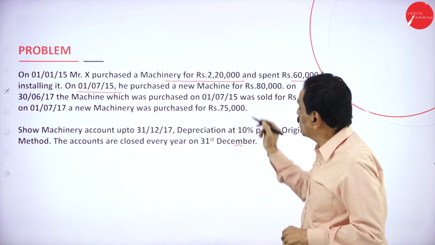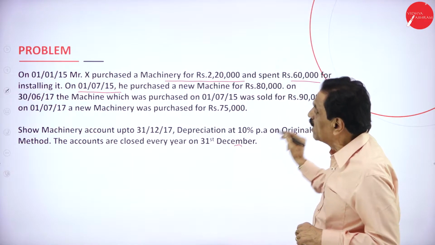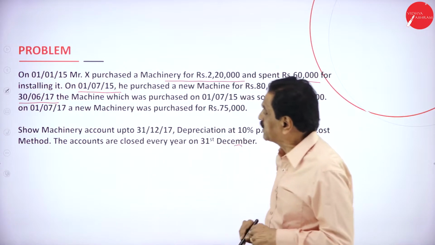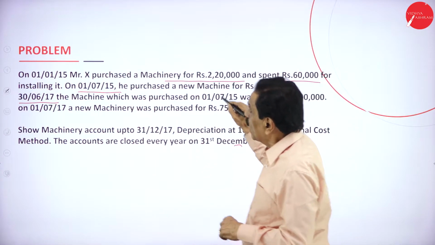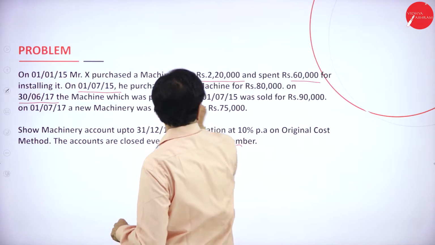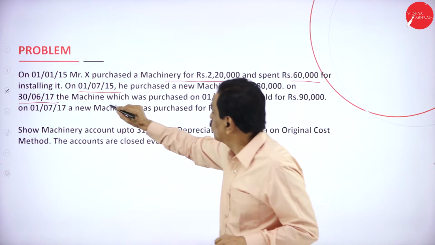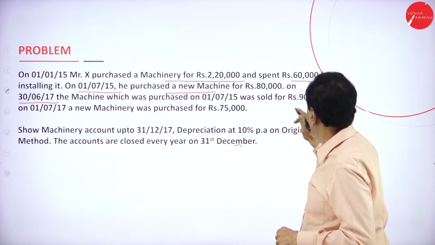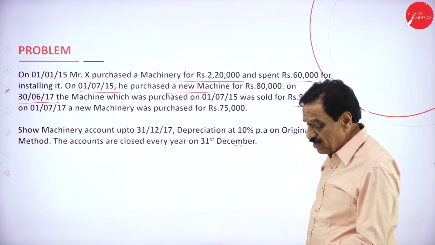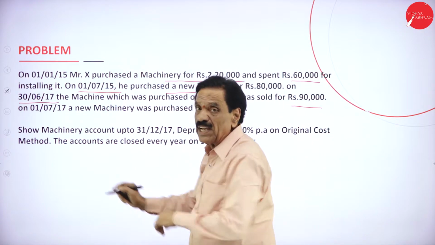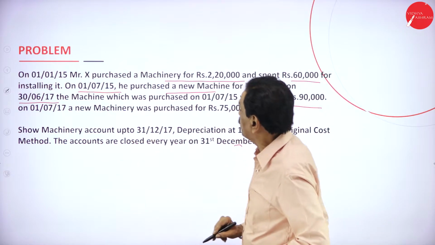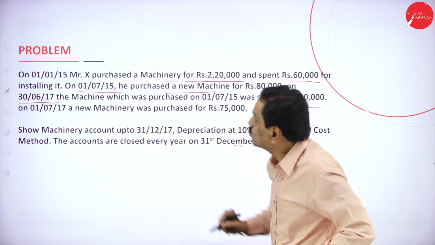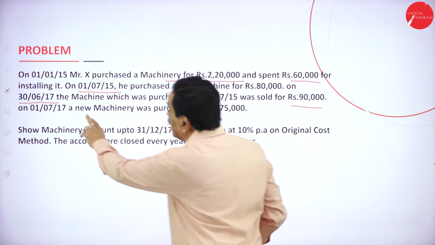On 1/7/2015, he purchased a new machinery for rupees 80,000. On 30th June 2017, that is after 6 months, the machinery which was purchased on 1/7 for 80,000 was sold for rupees 90,000. We'll show the working note. Purchased on which date? 1/7/2015. And sold on which date? 30th June 2017 it has been sold.